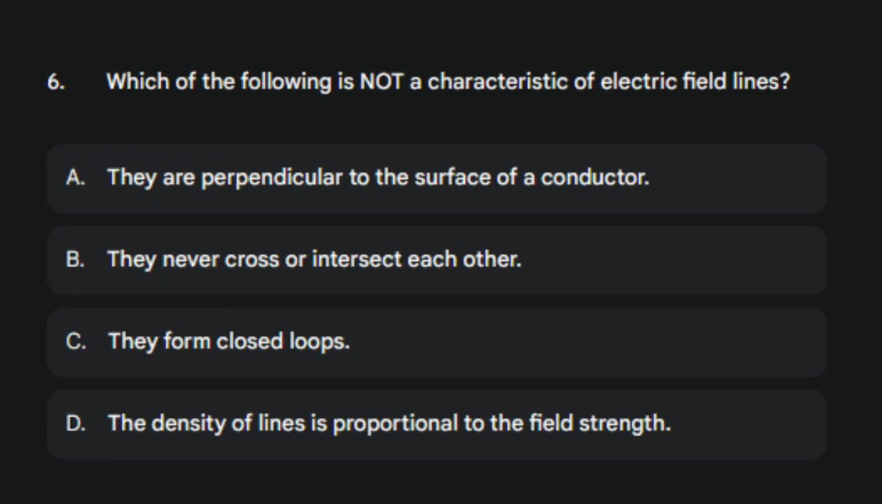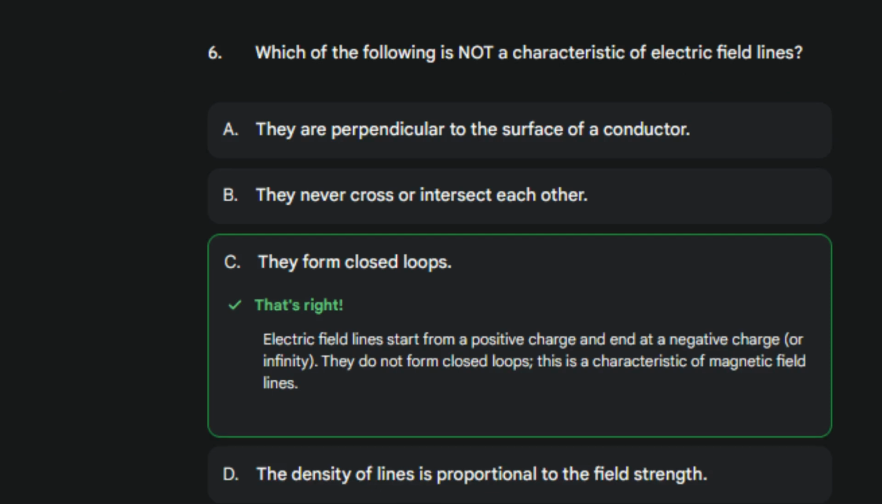Now the sixth question says, which of the following is not a characteristic of electric field line? Try it fast. Awesome, correct, option C, they do not form closed loop. Get ready for the next question.